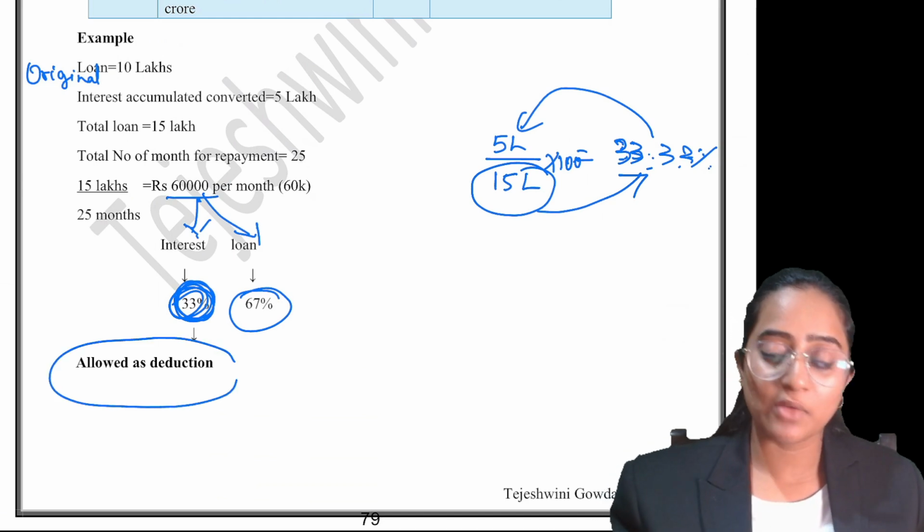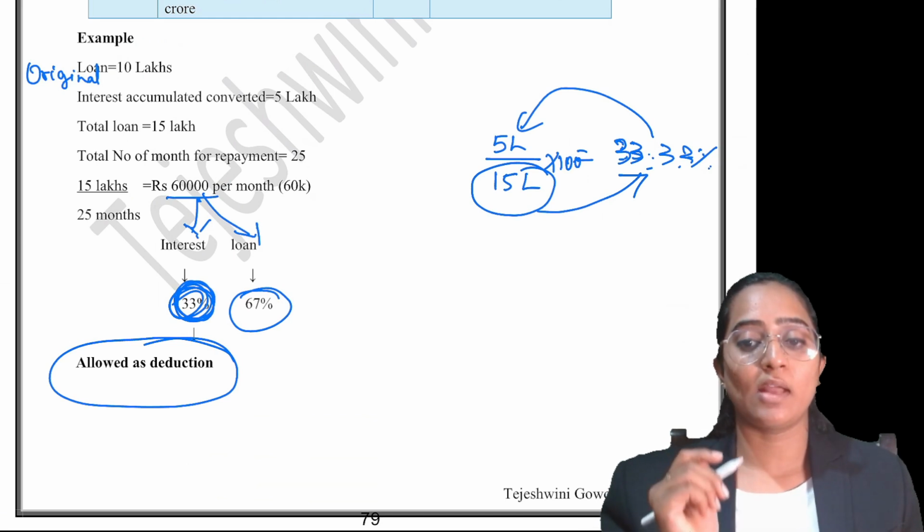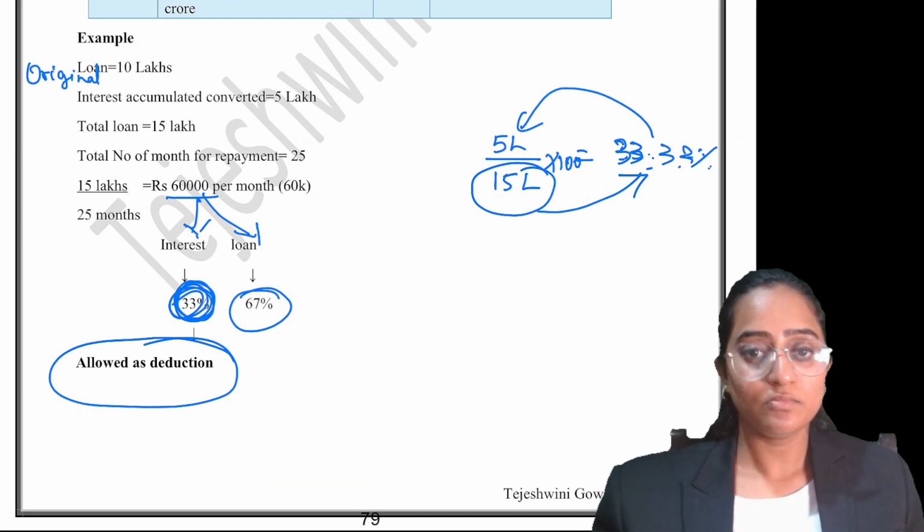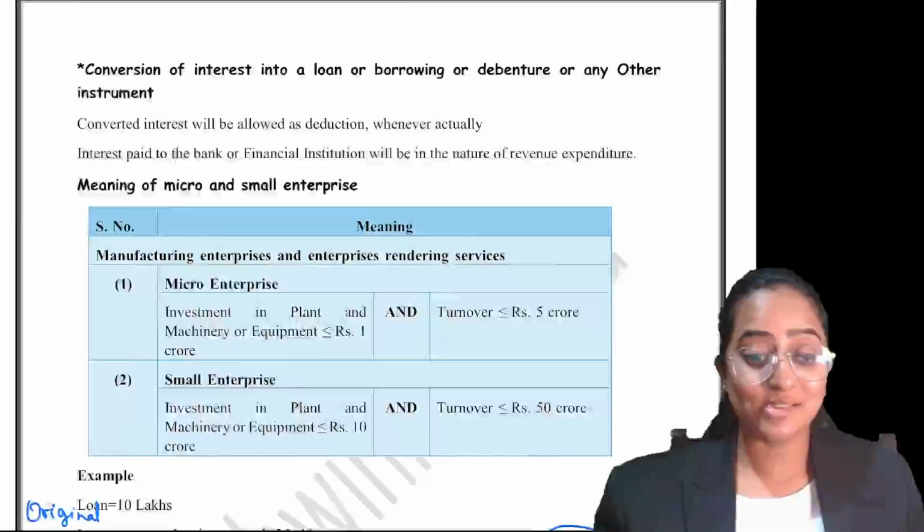This 33% of whatever you are paying is allowed as your deduction. Clear? I hope it is clear.